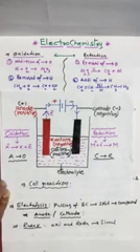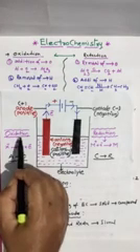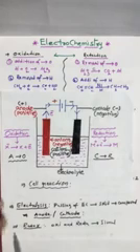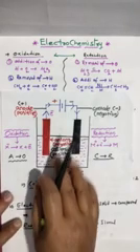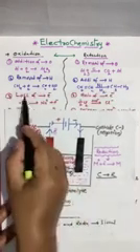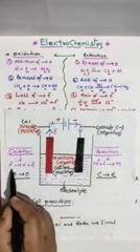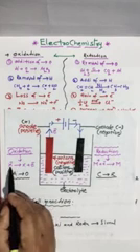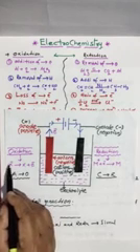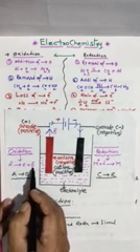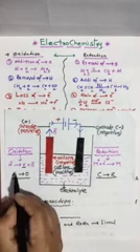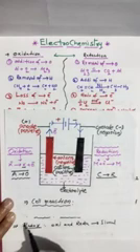What I explained: oxidation, by the modern definition, means loss of electron. See here, loss of electron takes place. Here X minus loses one electron and converts into a neutral atom. So loss of electrons is called oxidation.